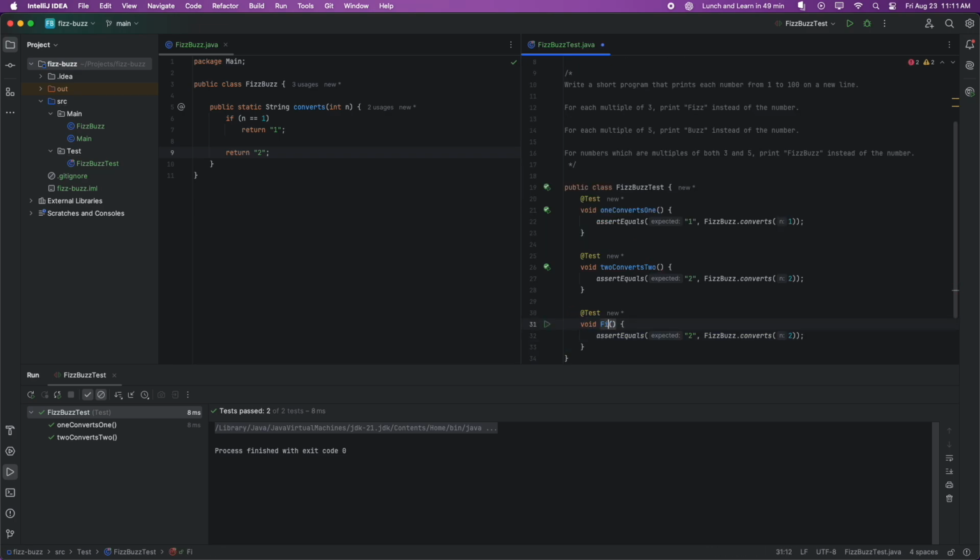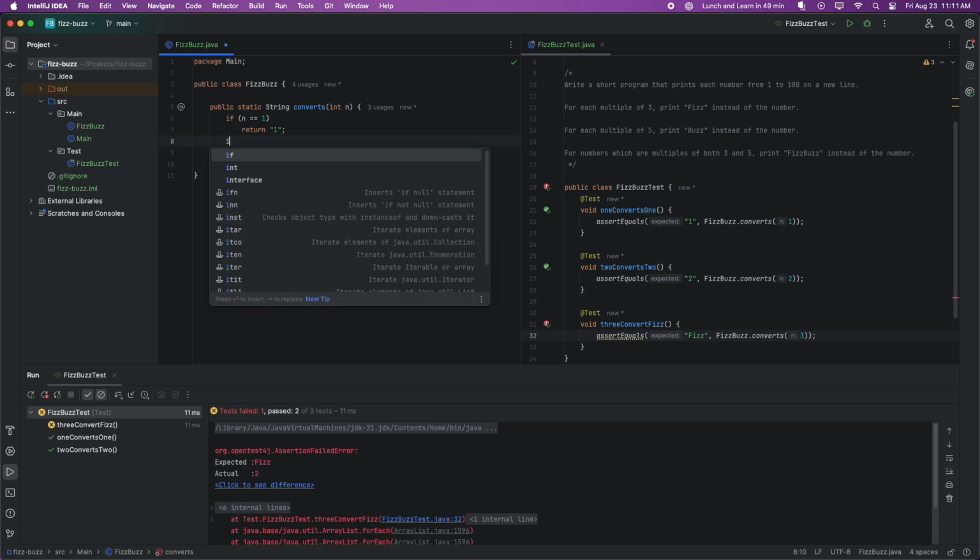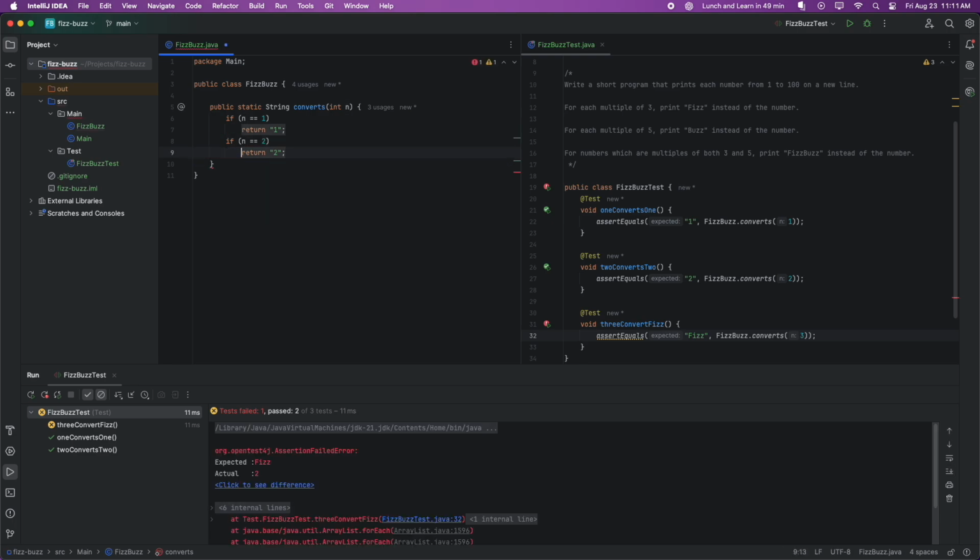Next, let's see if 3 converts to fizz. It should come back as fizz if we put the number 3 in. And we're failing. Let's put another if statement in here. If n equals 2, return 2. If not, return fizz.